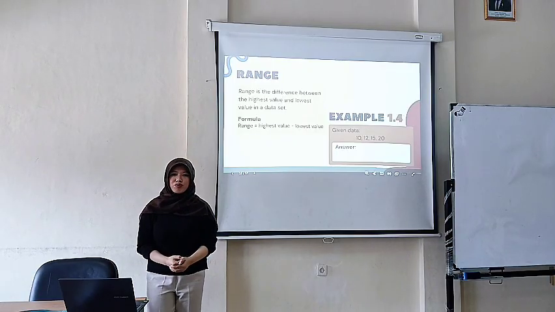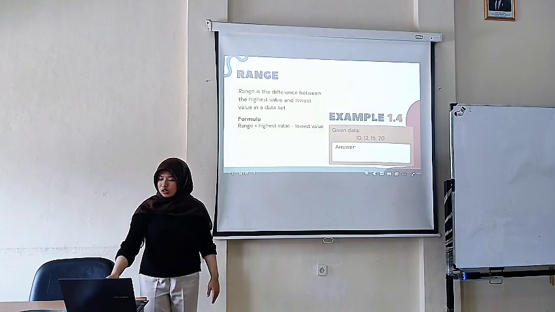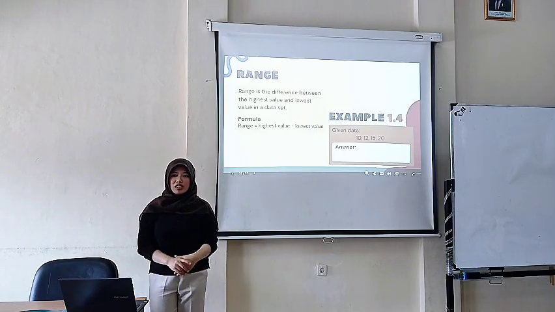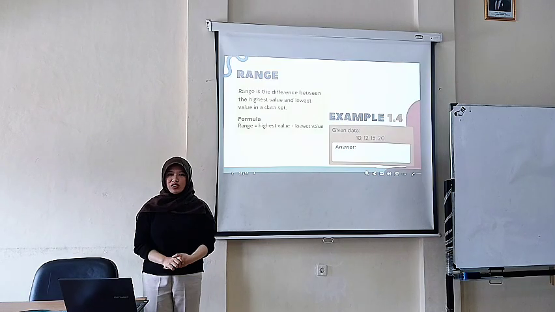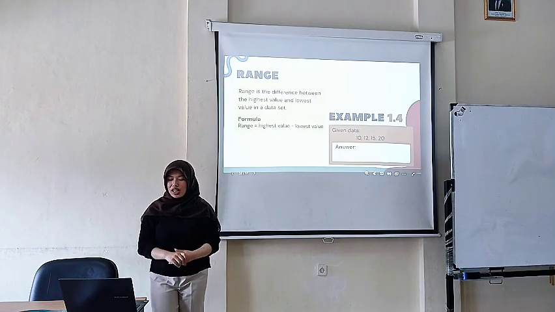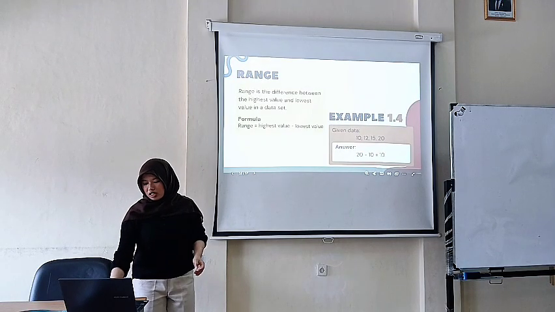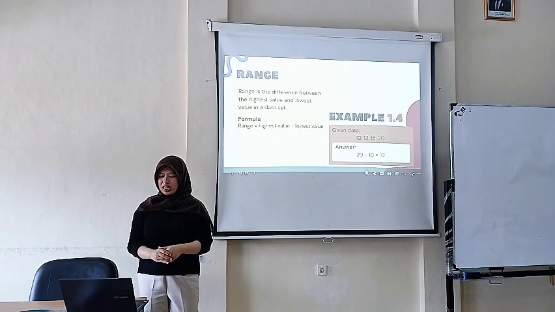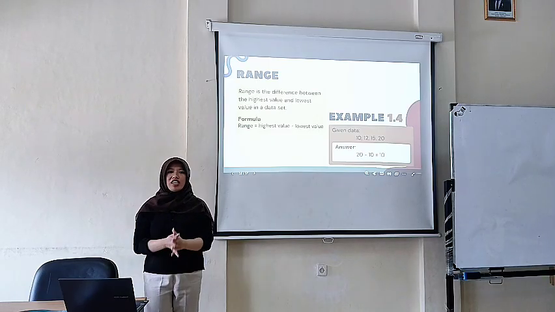For example, I have the data 10, 12, 15, and 20. What is the highest value? 20. Good job. What is the lowest value? It's 10. Let's calculate together. 20 minus 10 is 10. So the range is 10.